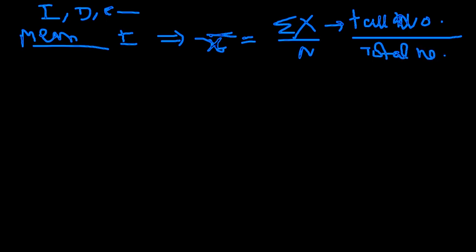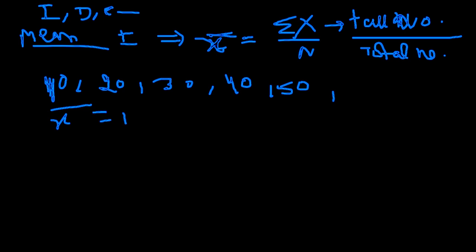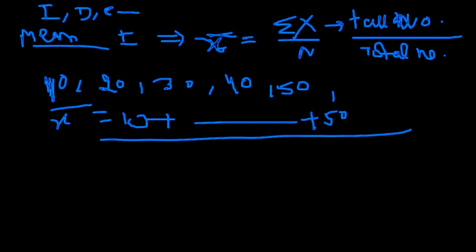Say suppose we have 10, 20. We take it as a simple example, and you need to evaluate the mean. Then it would be 10 plus 20, 30 plus so on till 50, divided by number of items.